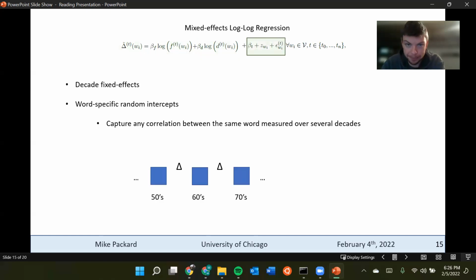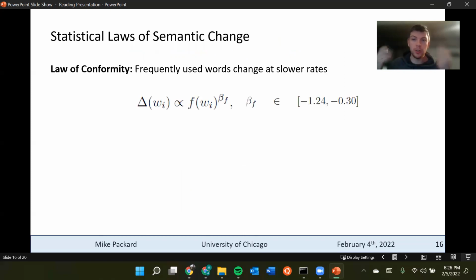Then we have decade fixed effects and word-specific random intercepts, which are included to capture any correlation between a word that's measured between 2 decades and then a later 2 decades, probably going to be correlated, which is going to screw up the estimation of the regression. So we have to include these random intercepts to capture that.